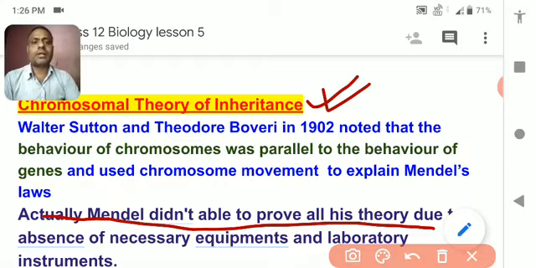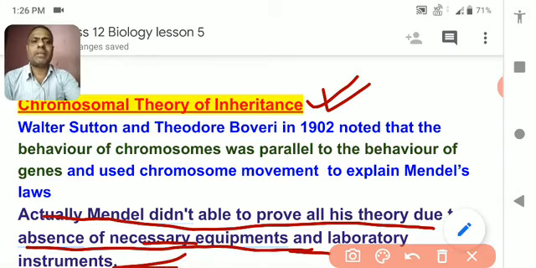Due to the absence of necessary equipment, laboratory instruments, and research on the structures of the cell, Mendel could not prove all his laws, all the principles that he had given.